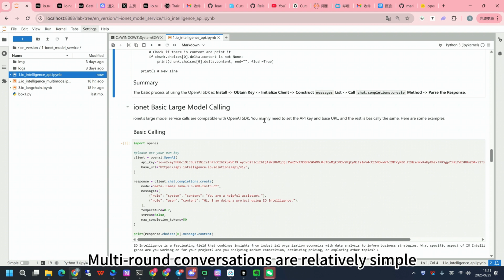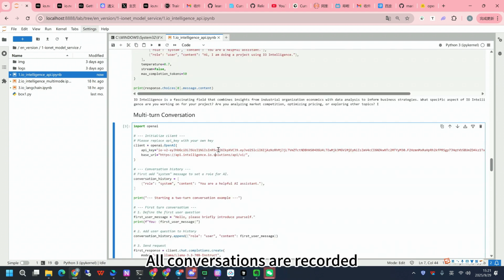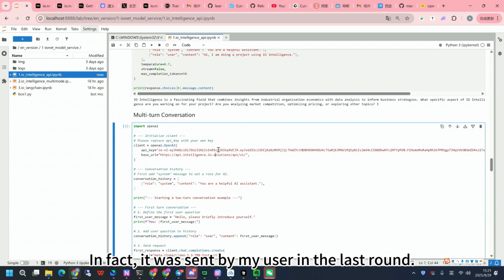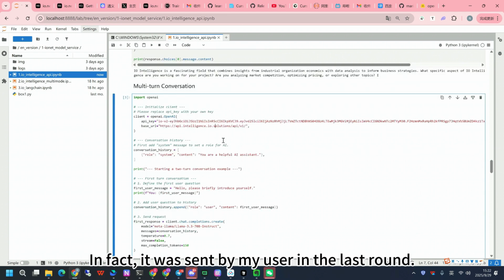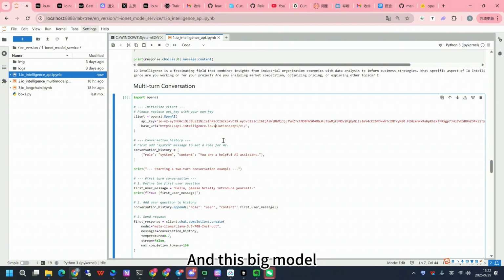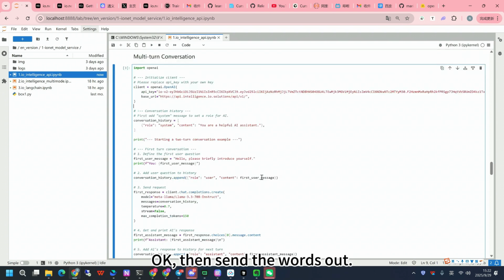The second one is more commonly known as multi-round conversations. Multi-round conversations are relatively simple. In fact, all conversations are recorded. Every time you send it, it includes what was sent by the user in the last round, and everything the big model returned. This is the first round. Then send the words out.